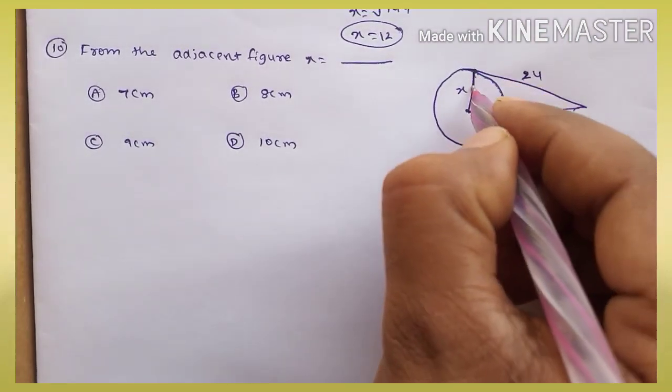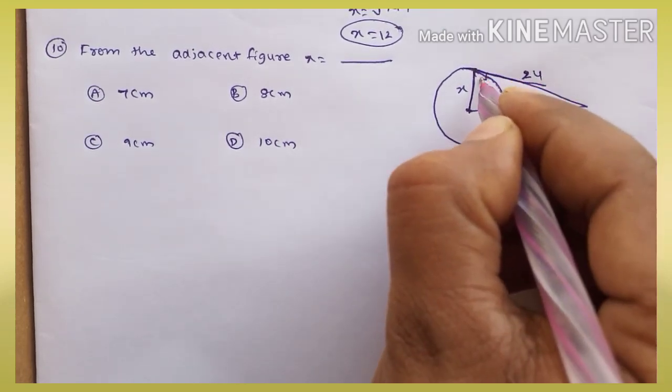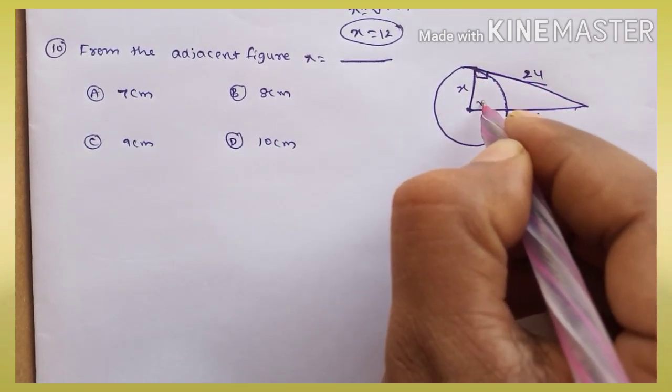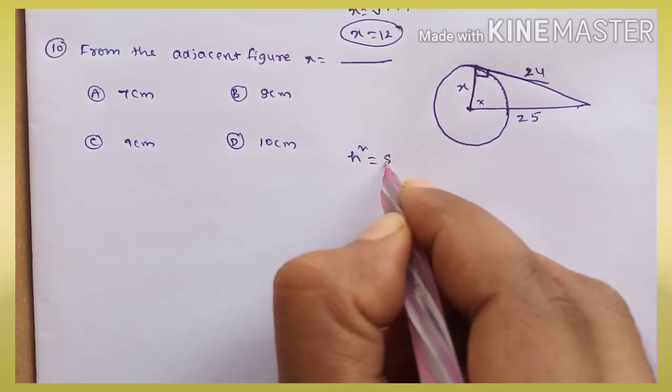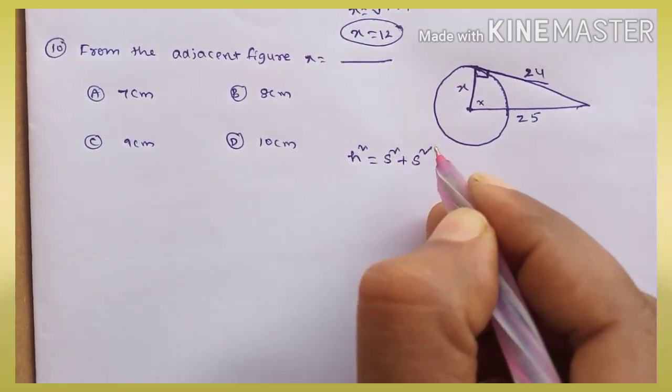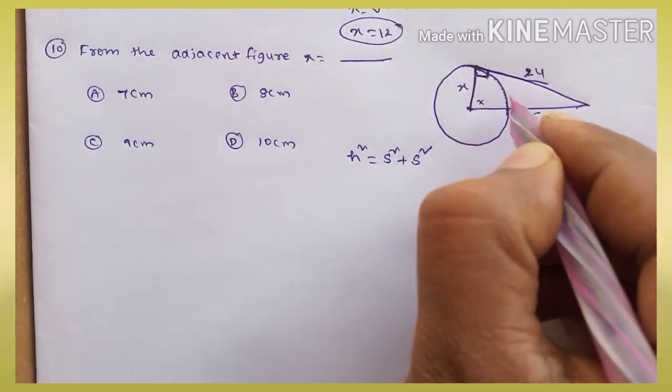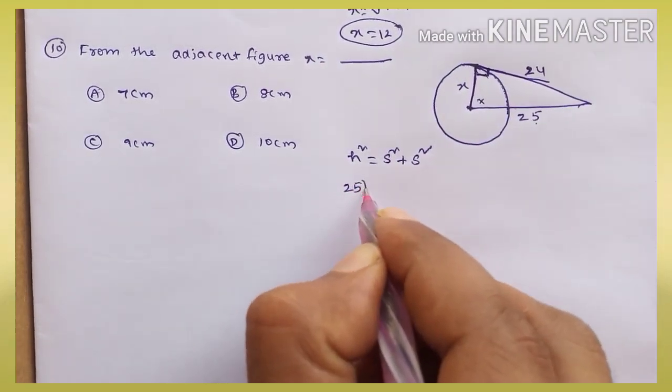We know this is a radius and tangent. The angle here is 90, not here. Okay, now we can apply Pythagoras theorem. Hypotenuse square is equal to side square plus side square. The hypotenuse, opposite to the right angle, is 25.